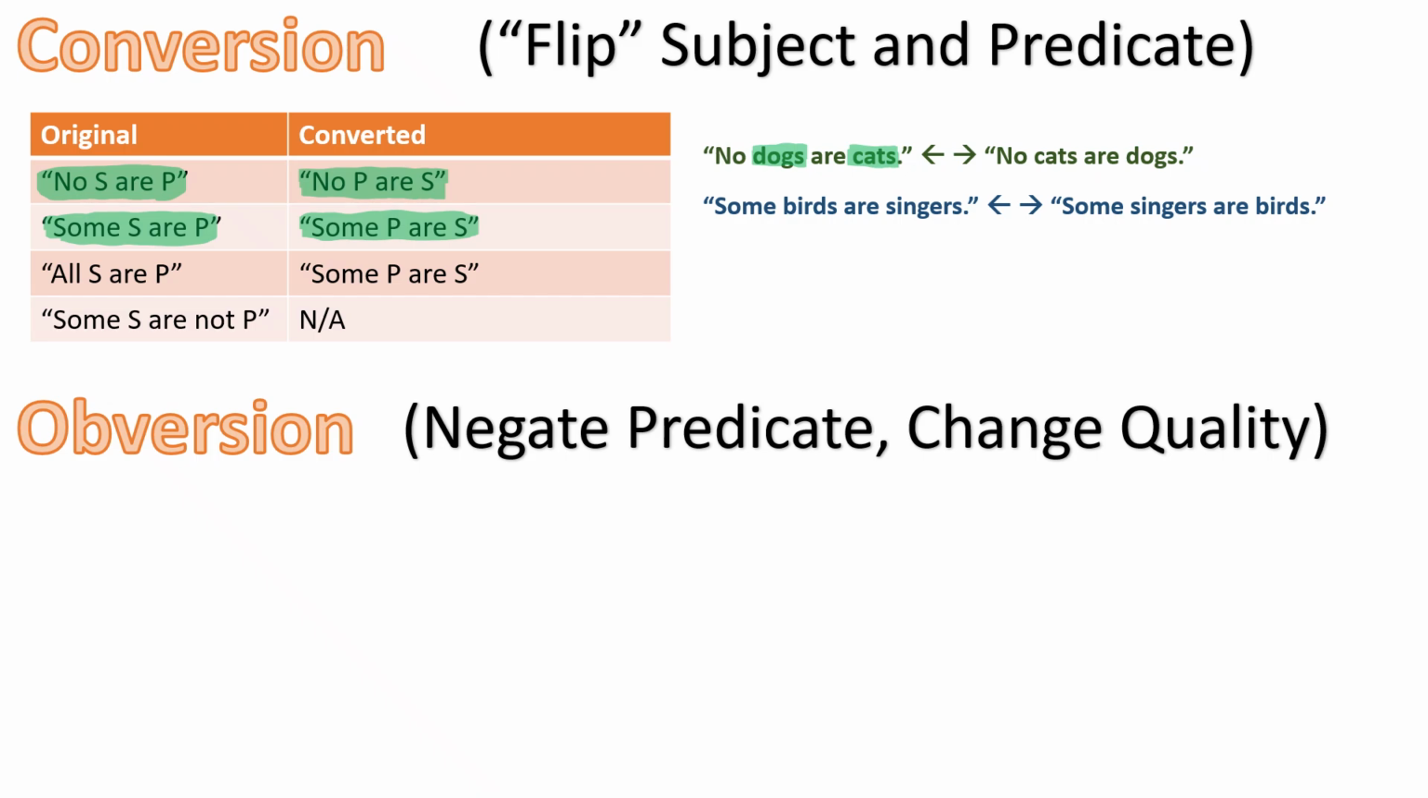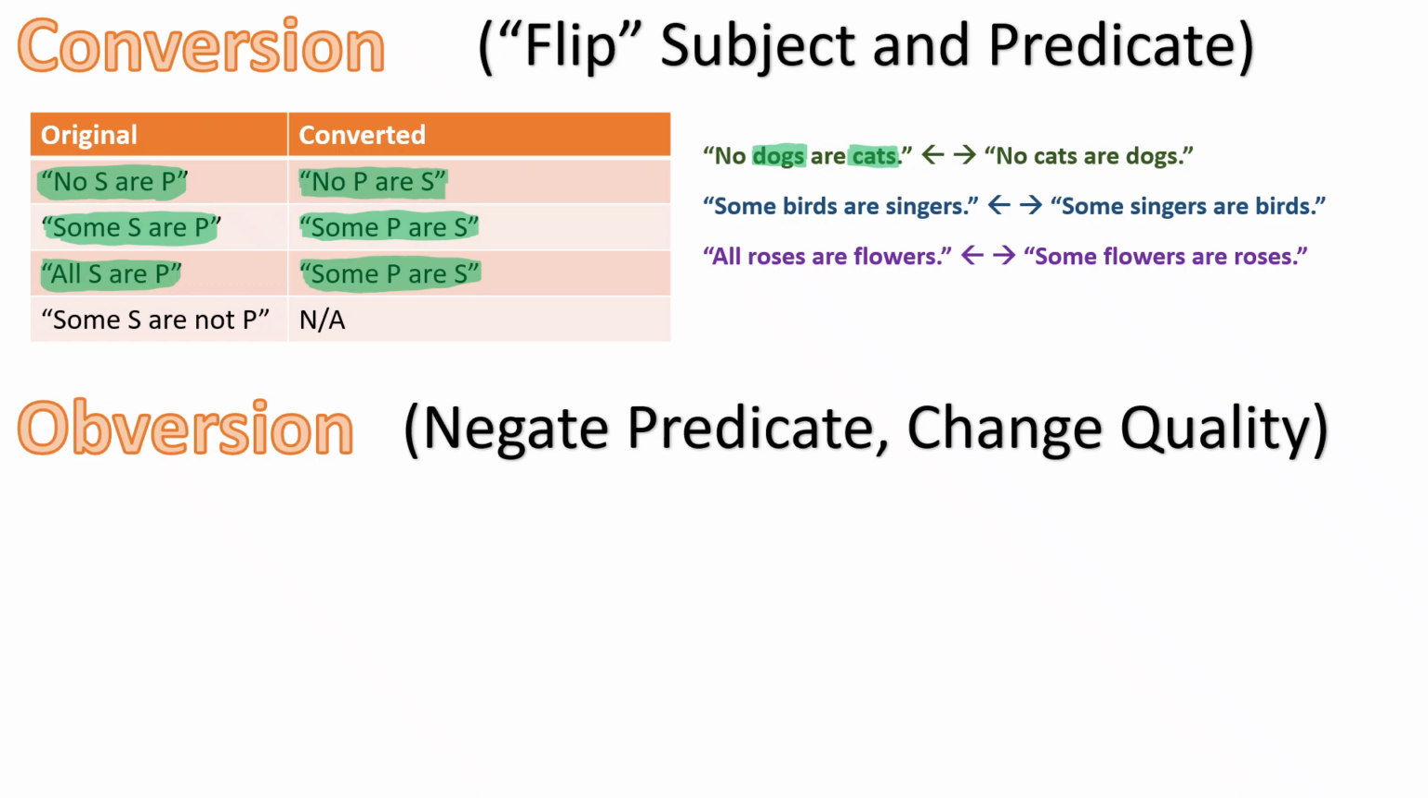On the other hand, All S are P can only validly be converted to Some P are S. So here we had to modify the quantity from universal to particular. We can't go from All S are P to All P are S. That's illegitimate. For example, All roses are flowers will validly convert to Some flowers are roses.